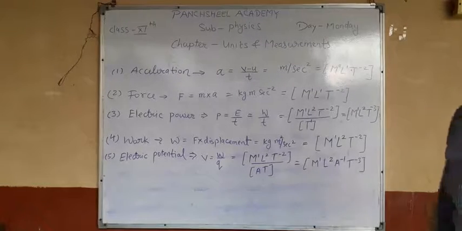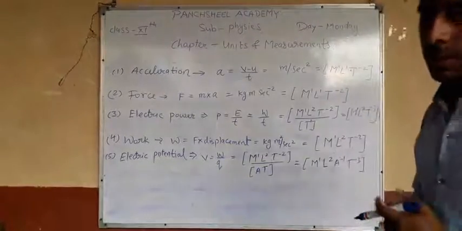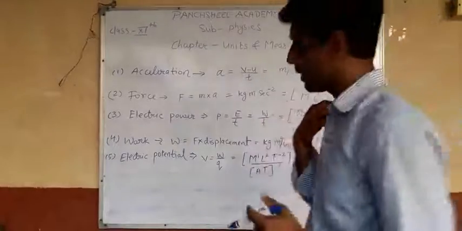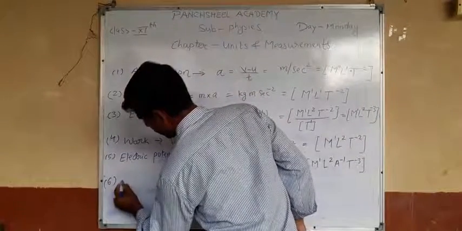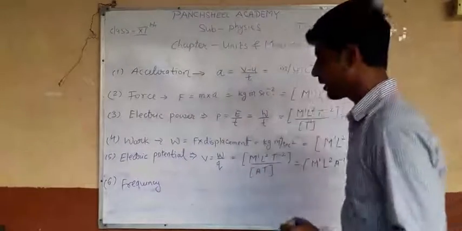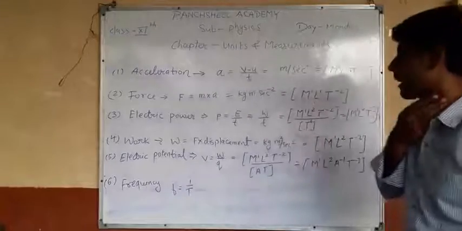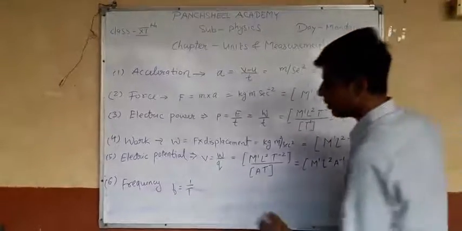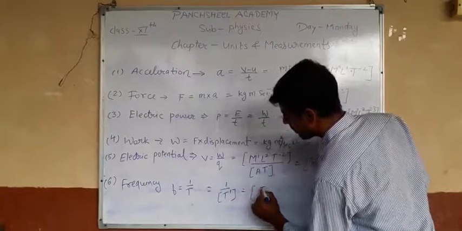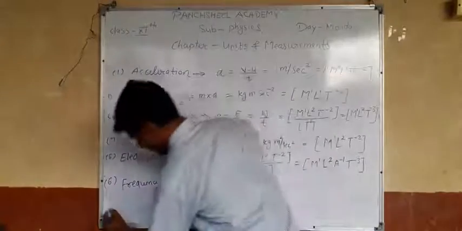Okay, if we take more examples, if we write here the dimension formula of frequency, frequency is denoted by F, and the formula for frequency is 1 by T. So 1 by T is written like this, and the dimension formula is T inverse. Okay, one more example.